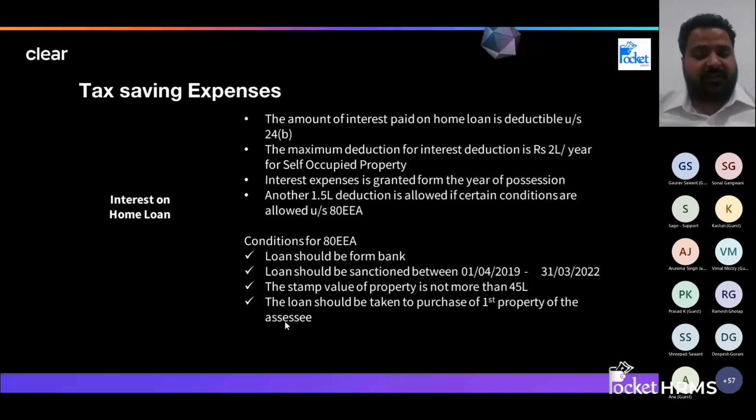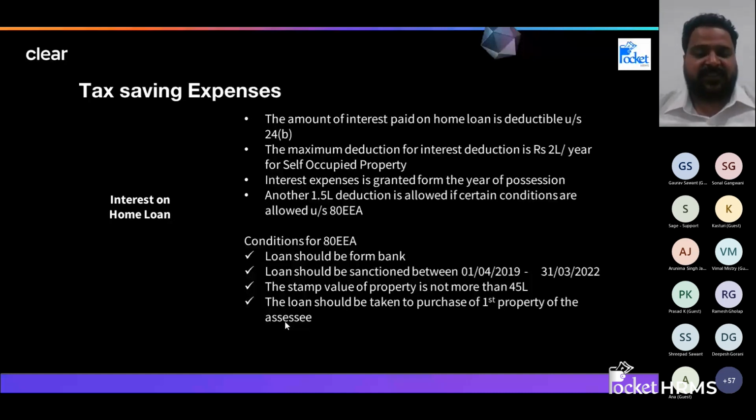The entire 1,80,000 will be adjusted with the interest you have paid, and the remaining 1,20,000 out of those 3 lakhs can be adjusted with the other income you are having. So you can adjust this only when you have a let out property. But in case of a self-occupied property, if you are paying 3 lakh of interest, only 2 lakh can be adjusted. The remaining 1 lakh will lapse.